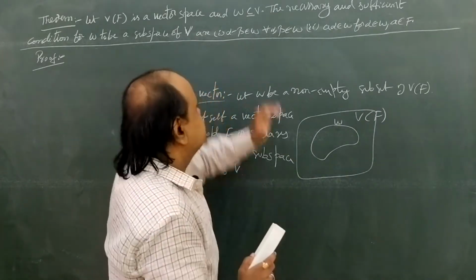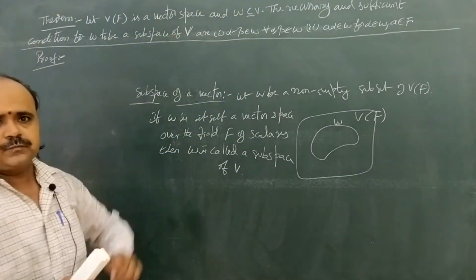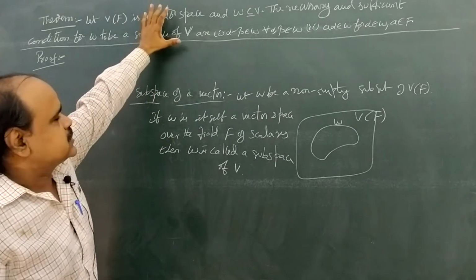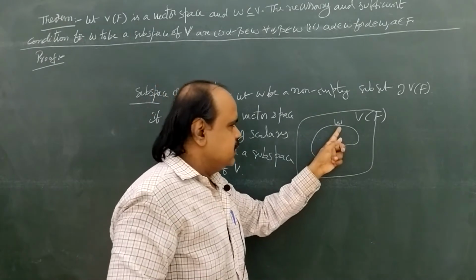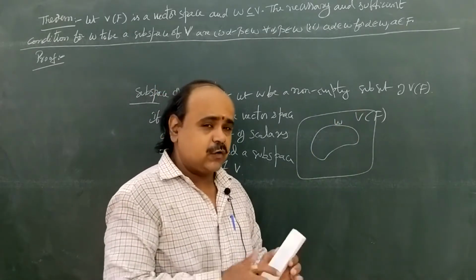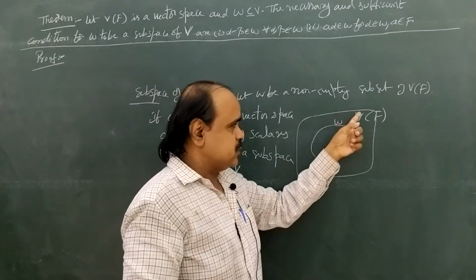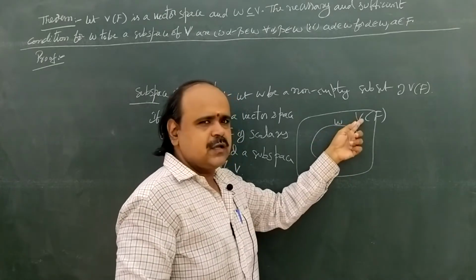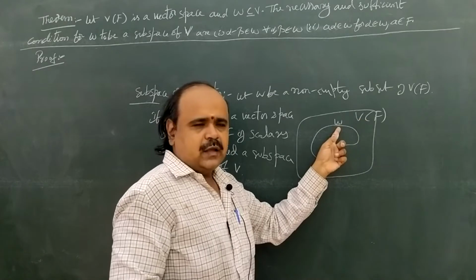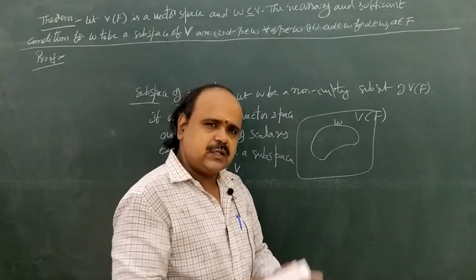But here we write down a theorem which gives a necessary and sufficient condition for a subspace of a vector space. To prove that W is a subspace of V, W has to satisfy all the properties of a vector space.